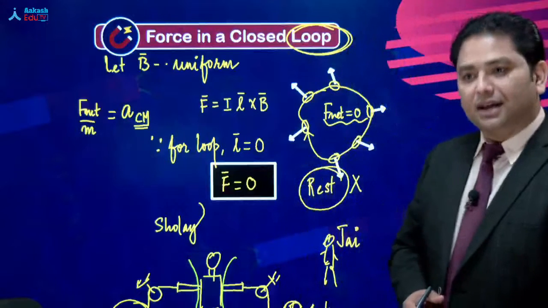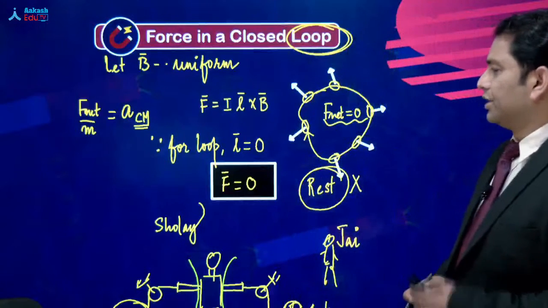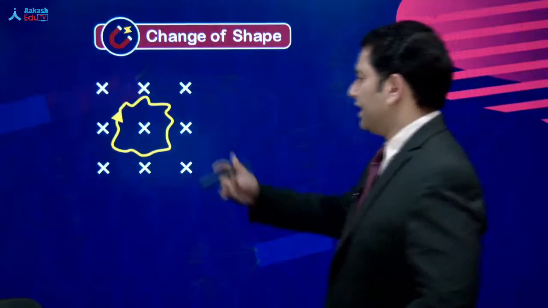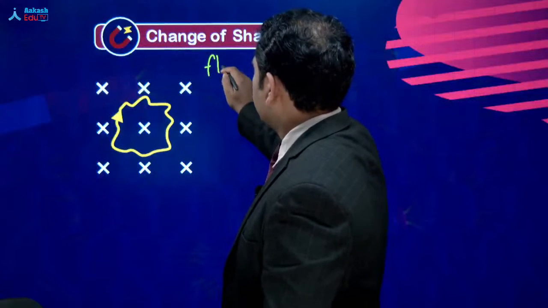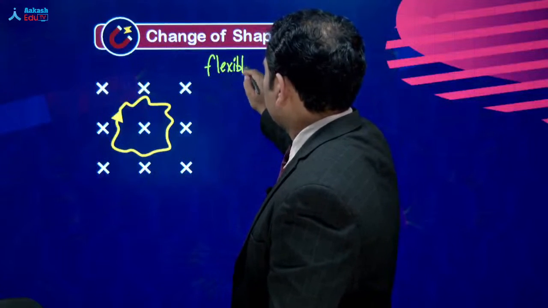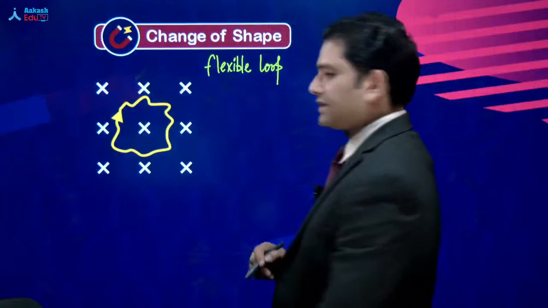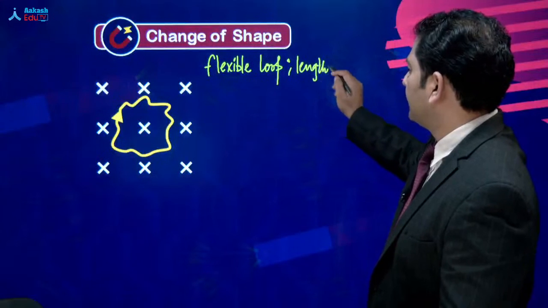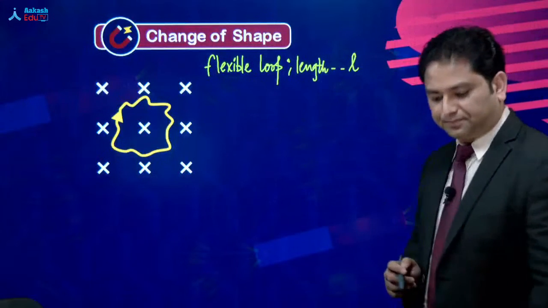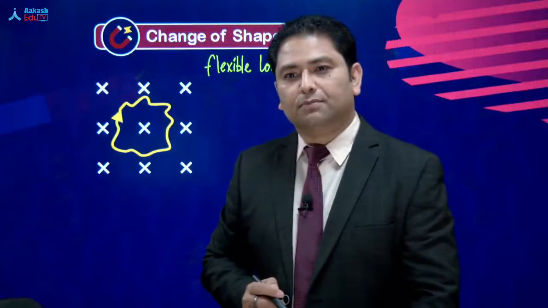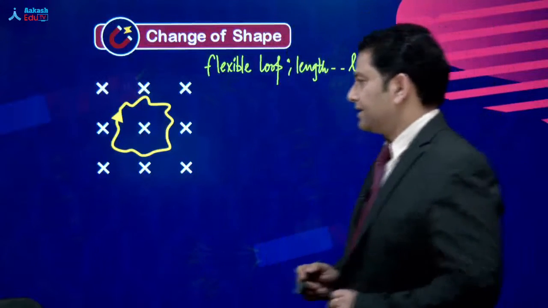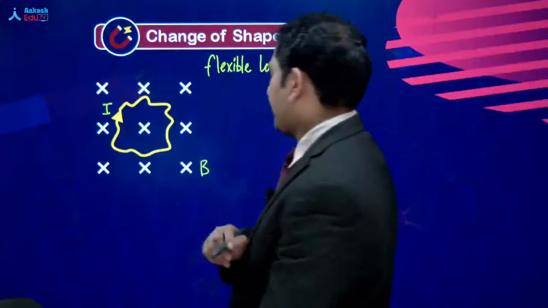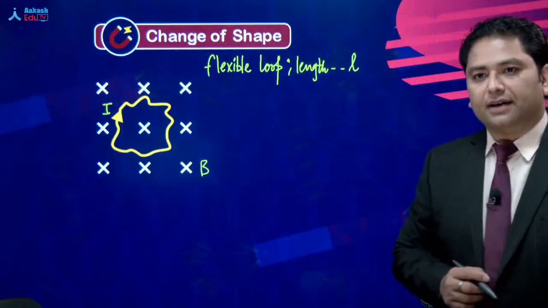शायद ये बात आपको अच्छी तरह से समझ आ गई. So well, let's do a numerical here, loop को लेके. So right here, I'll just add one more condition. There is a flexible loop, that's the first thing, flexible loop, and the length of the flexible loop is L. All right, and let us say that the current is I and the magnetic field is B, that has been given.